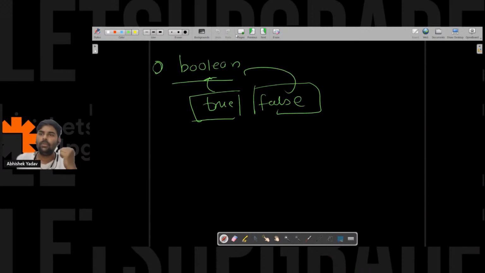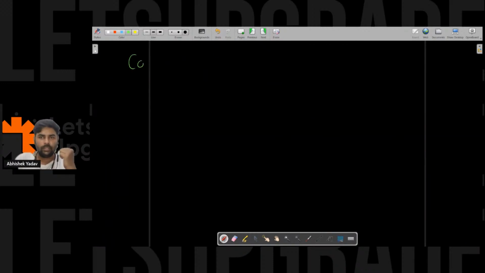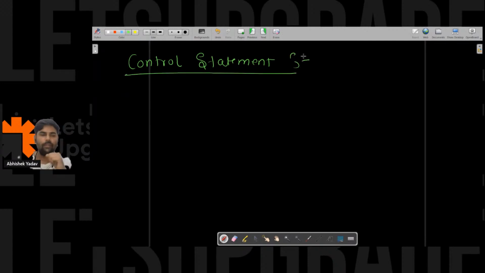So now let's move to the next part, that is control statement. So guys, why do we need control statements and what is a control statement? Anyone from the audience? Try to answer, everyone. I can see only 7 to 8 of you answering in the chat. Try to answer everyone, then you will get a clear understanding. If you have any misconception about any concept, then it will get cleared, right?